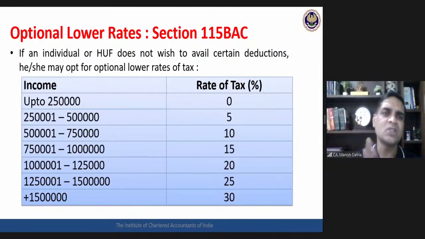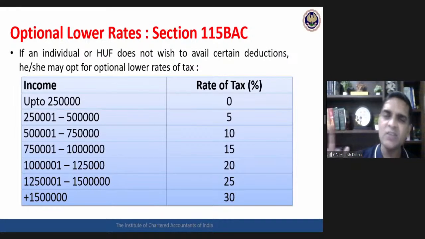This is the new slab of taxation. A very simple idea of how to memorize it: every 2.5 lakhs there is a change of 5%. First 2.5 lakhs nil, next 2.5 lakhs 5%, next 2.5 lakhs 10%, next 2.5 lakhs 15%, next 2.5 lakhs 20%. Like this, every 2.5 lakhs there is an increase in rate of 5%, and ultimately beyond 15 lakhs the 30% slab would be applicable. So this is the optional lower rate of taxation.